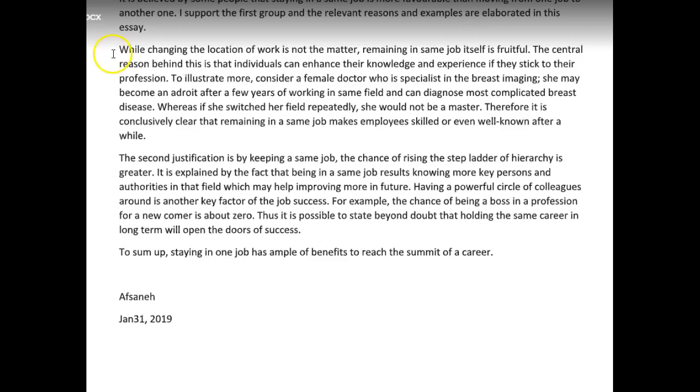You could have just said that there are a variety of reasons why remaining in the same job itself is fruitful. So, is fruitful. That would have made sense to me. So I don't understand why you had this contrast here.